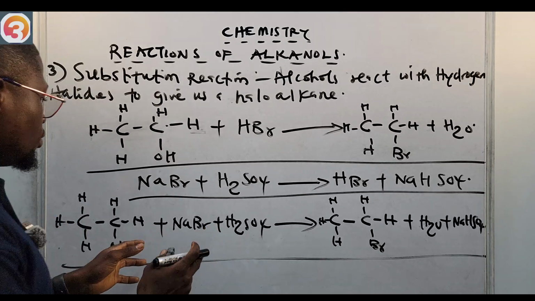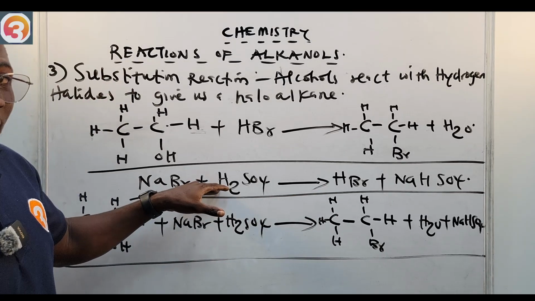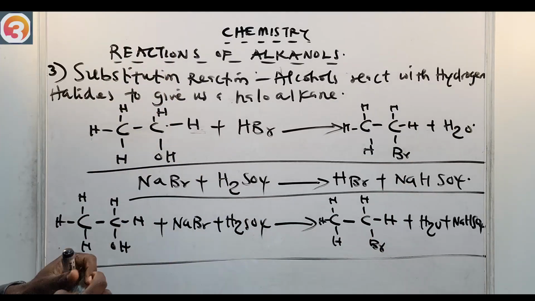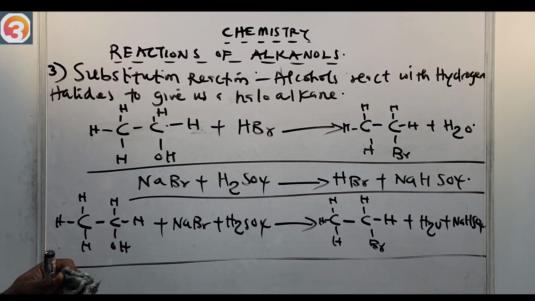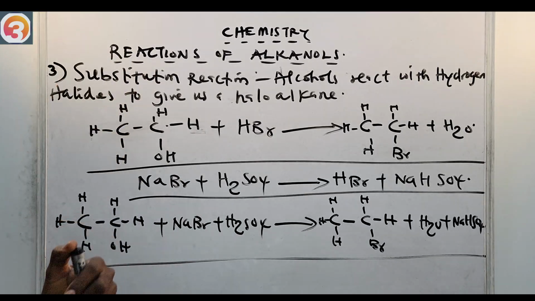So if you want to produce HBr, you need to first of all do this first, or just do this directly. All right, so that is that for that. That's substitution reaction, the third reaction we are looking into as it pertains to the alkanols.